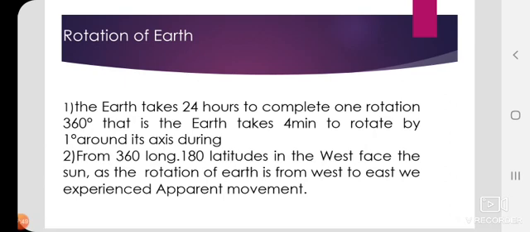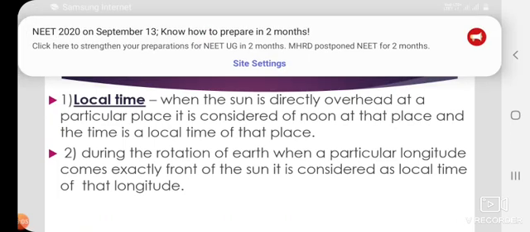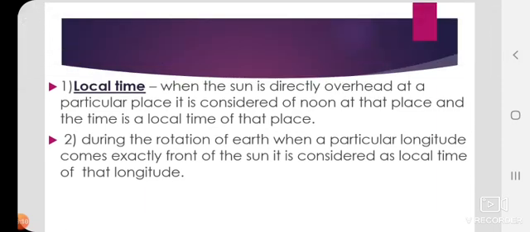Okay, now the main part of the lesson is: what is meant by local time? So we know that at noon the sun will be right over our head, right? Right over our head means overhead in the horizon. The sun will be directly overhead at a particular place, which means it is noon time. It is considered noon time.